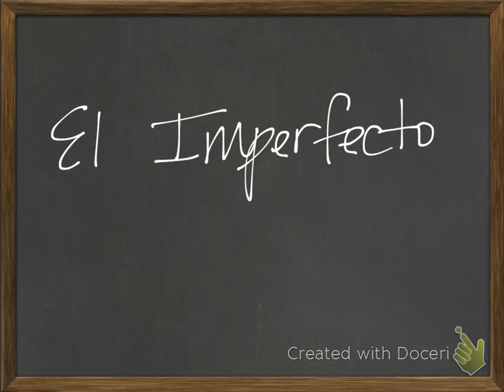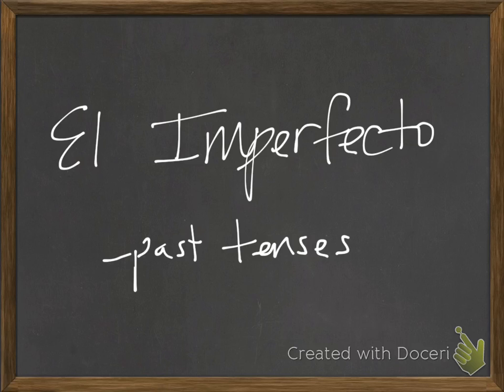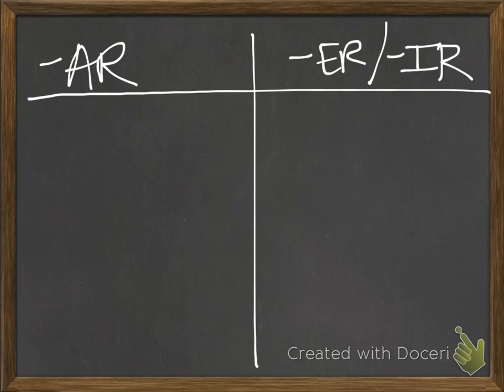Hola! For this lesson, we're going to be talking about the imperfecto. This is one of your past tenses. And I know that you've already learned the preterite, so for right now, I want you to forget about that while we're focusing on these conjugations. Okay, we're just going to start with the endings for regular AR and then ER and IR verbs.